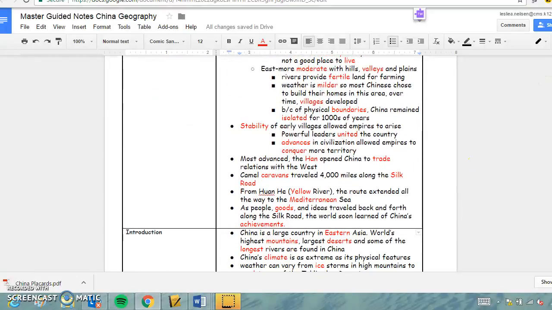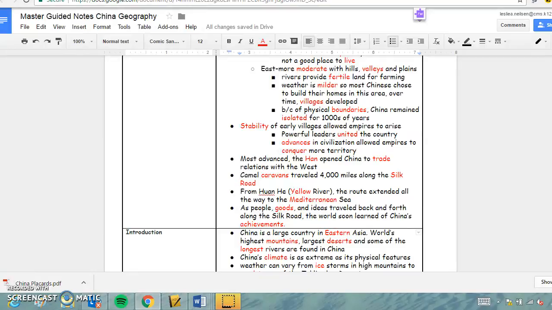The stability of early villages allowed empires to arise. Powerful leaders united the country. Advances in civilization allowed empires to conquer more territory. Most advanced, the Han opened China to trade relations to the west. Camel caravans traveled 4,000 miles along the Silk Road. From the Huanghe, the Yellow River, the route extended all the way to the Mediterranean Sea.